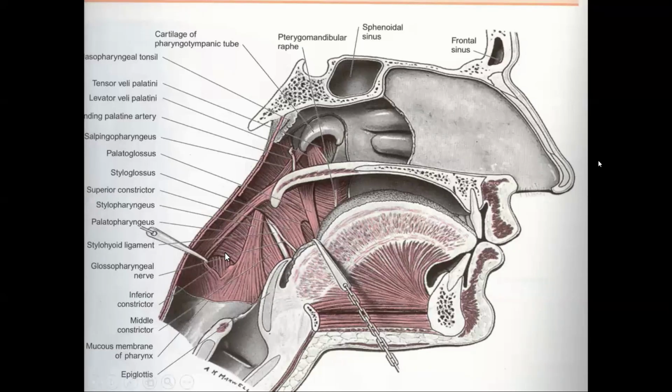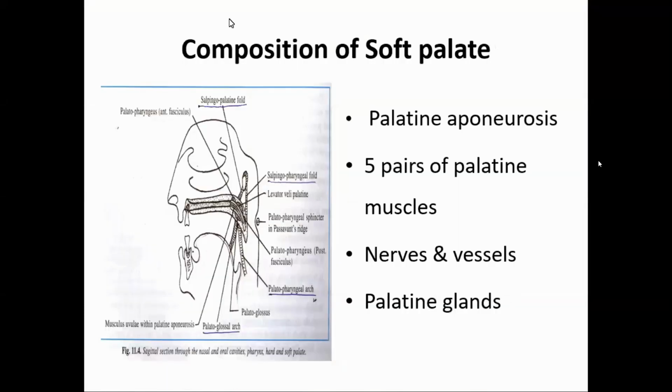Okay, next we will study the pharynx. Please go through the pharynx. Last time, in the respiratory system, we have completed the nasopharynx. You know something about the pharynx. In the next class, we will study the pharynx, and most of the things you know. If you do not have any questions, then I will leave.